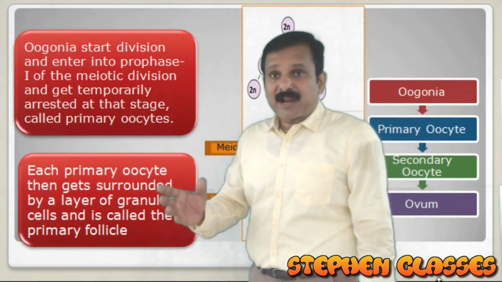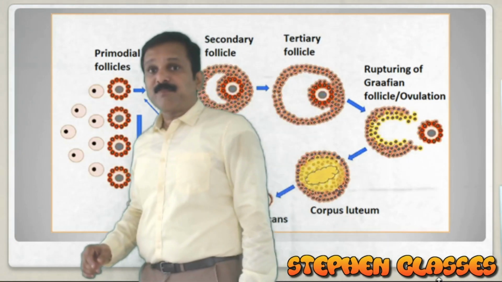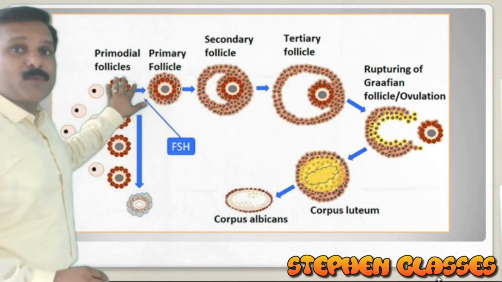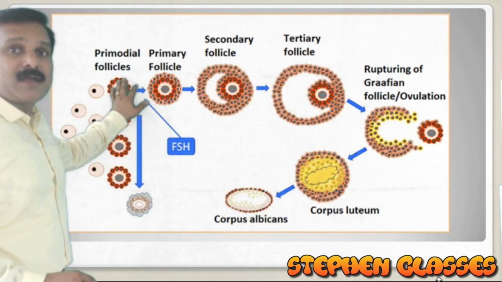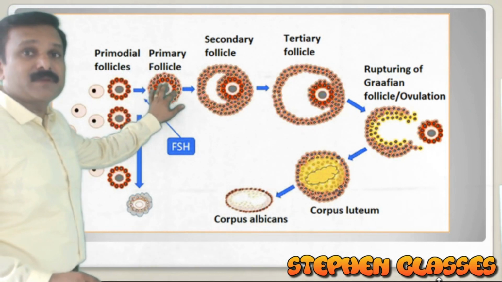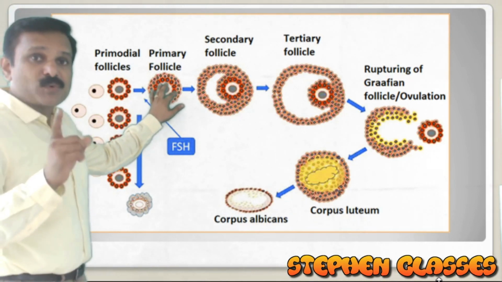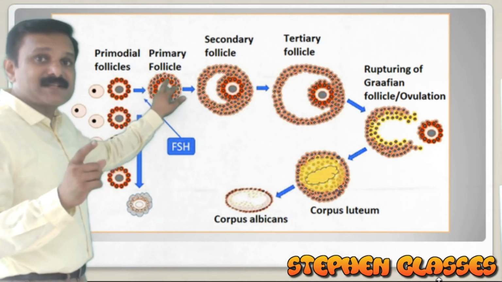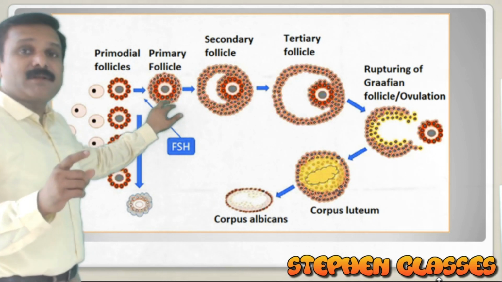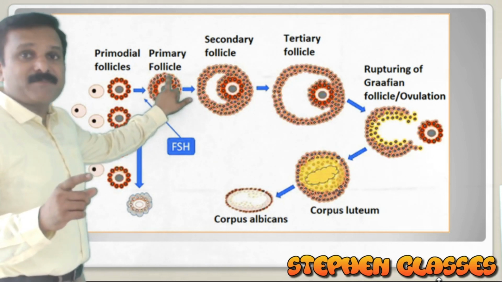To know more about this, we have a picture for you. In this picture, you can see the primordial follicles or primary follicles. So when the primary oocyte is surrounded by granulosa cells, these are granulosa cells, that will form the primary follicle.